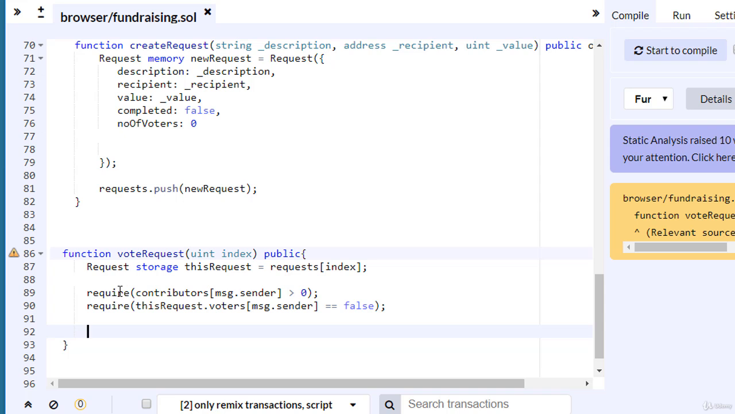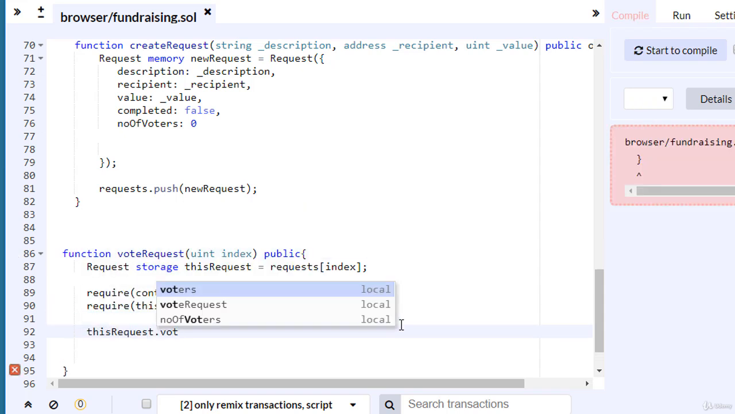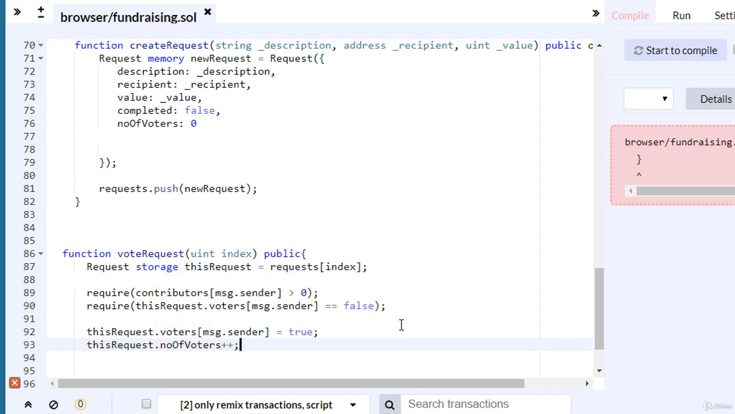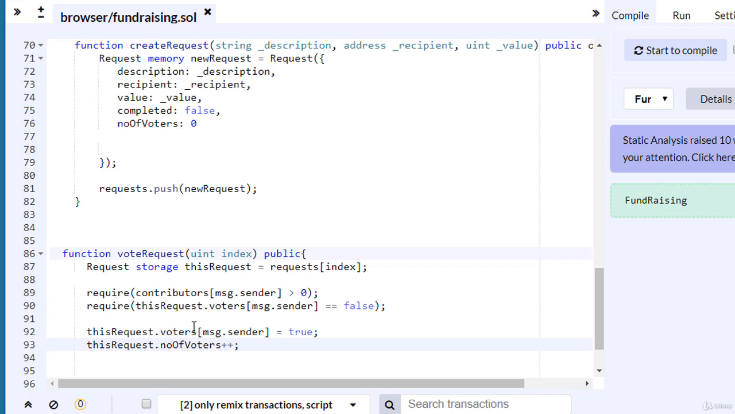So I require that my voter didn't vote. After these two requirements are satisfied, I'll set the value from the mapping variable and this address to true, and I'll increment the number of voters of this request. So this request dot voters of msg.sender equals true, and this request dot numberOfVoters plus plus. By default, the number of voters of this request is 0. When I create a request, I have the number of voters set to 0.